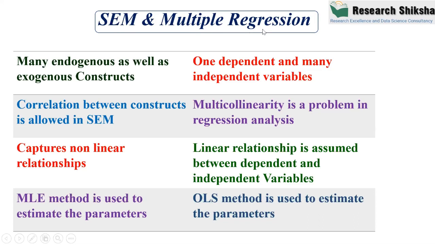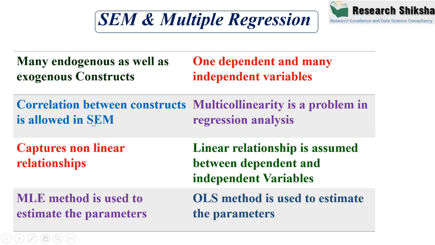In multiple regression, you can see there is only one dependent and many independent variables. But in structural equation modeling, you can have many endogenous and many independent constructs. So this is one advantage which we cannot have in multiple regression. In multiple regression, we are having some problems like multicollinearity. But in structural equation modeling, we are allowed to correlate the independent constructs. So correlation between exogenous constructs is allowed in SEM.